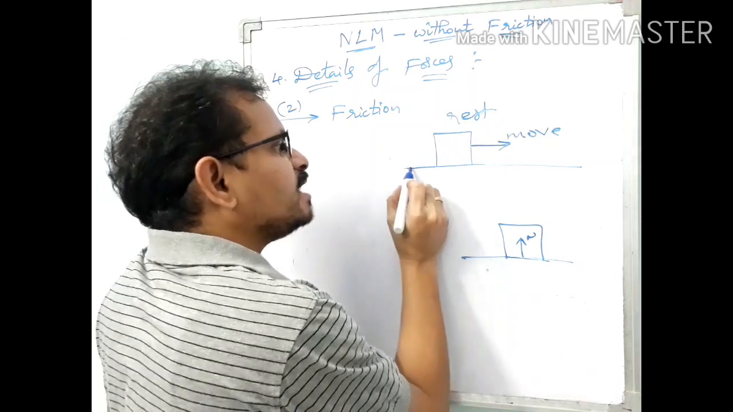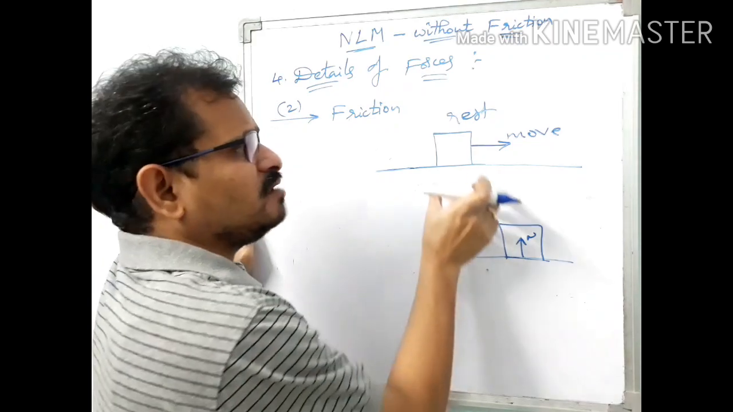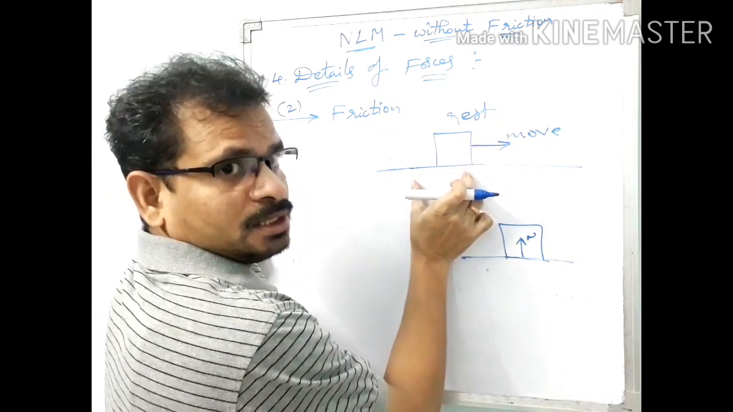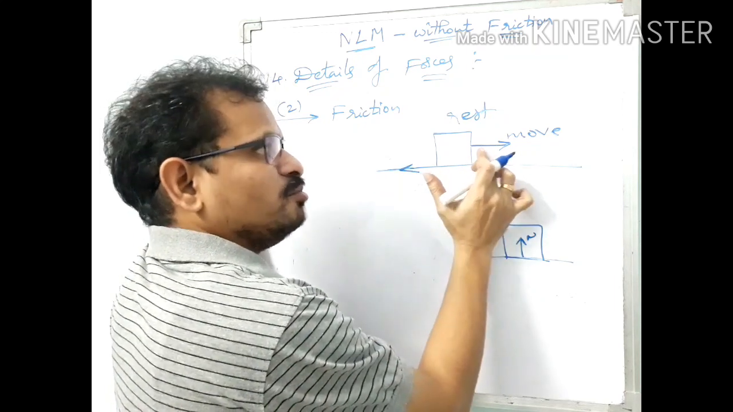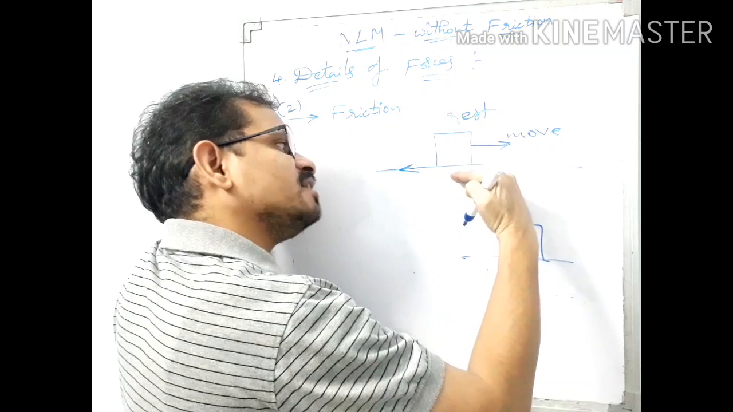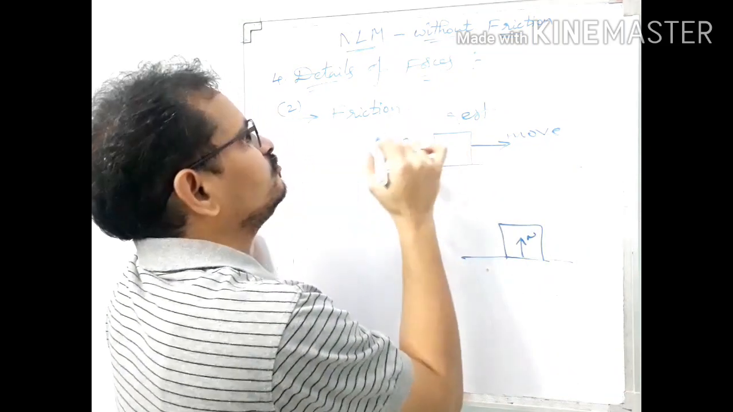And how does friction act here? As you know, friction opposes the relative motion of this block with respect to this floor. So as it opposes the motion, if motion is in this direction, the opposing frictional force will be in this direction, symbolized as small f, frictional force.